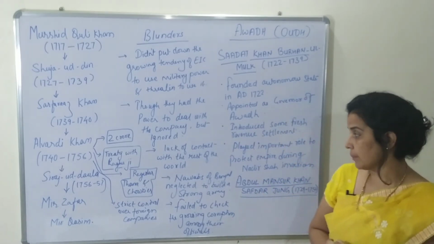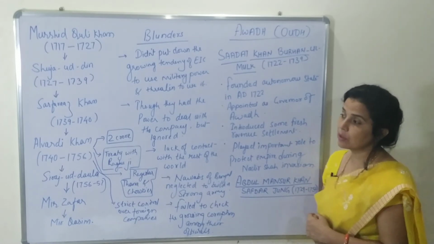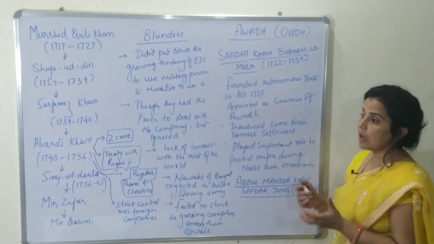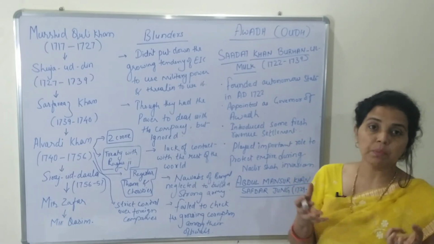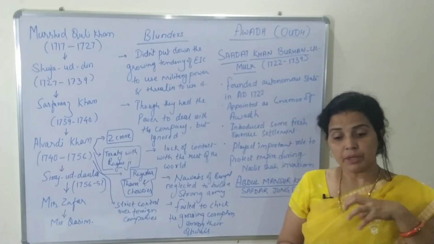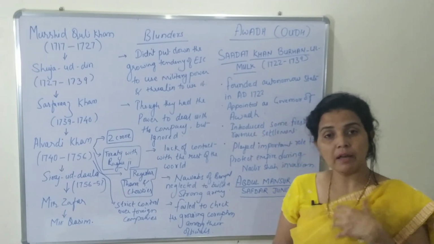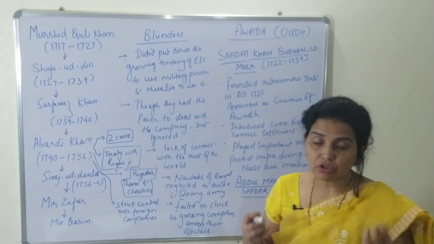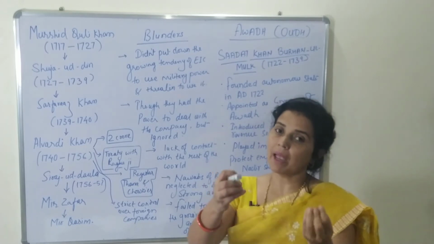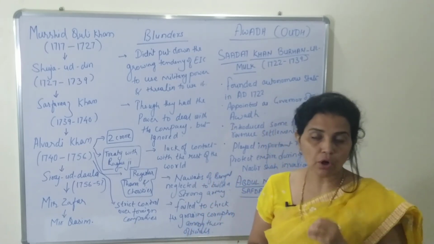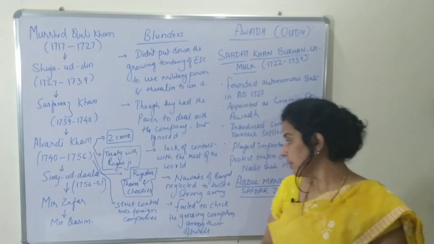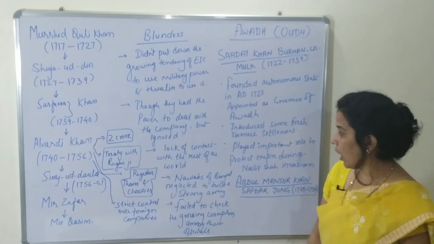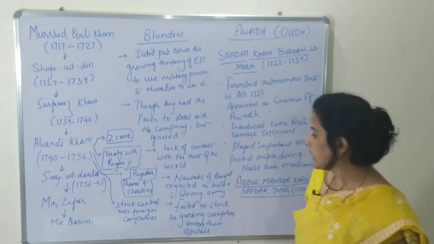If they had some contact with the outer world, then they could have imagined, or they could have had knowledge of how dangerous these English people are. But because of this lack of contact or lack of knowledge, they were not able to judge the strength as well as the ambition of those English people. Is it clear? Okay, so now on the other hand, these Nawabs of Bengal neglected to build